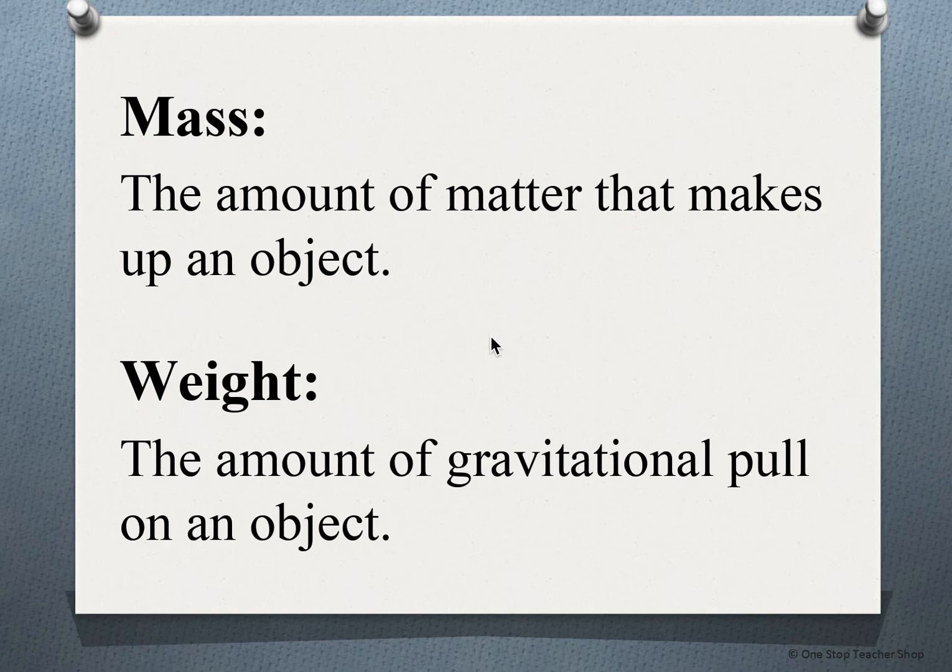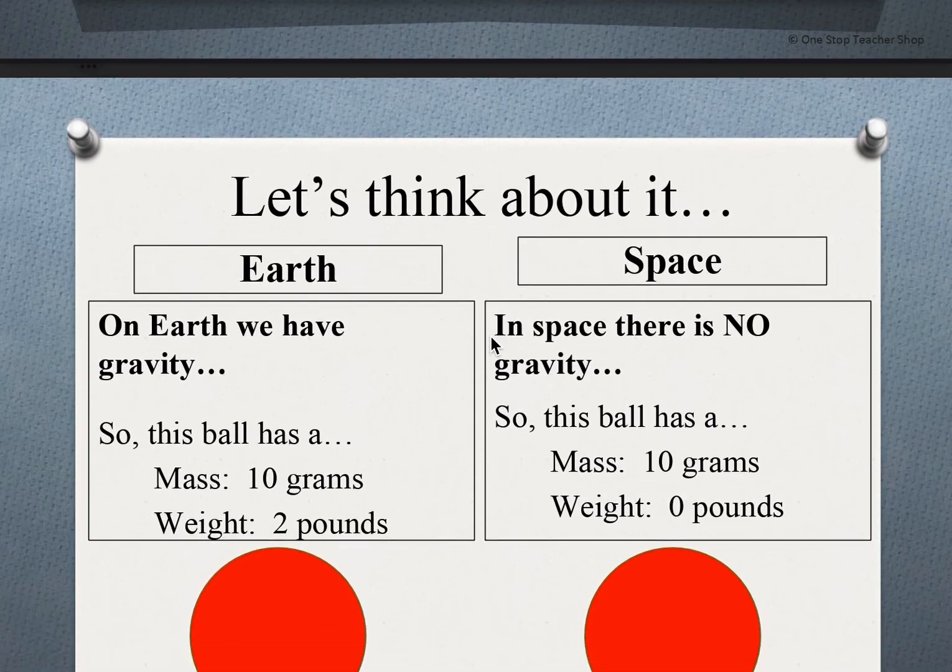Now, mass is the amount of matter that makes up an object. So mass is how much matter is in something. Weight is the amount of gravitational pull on an object. So that's why, and the example we use a lot is that you weigh less in space. So, if you don't like your weight, you can say, oh, it's gravity's fault, because it's the amount of gravitational pull that an object has.